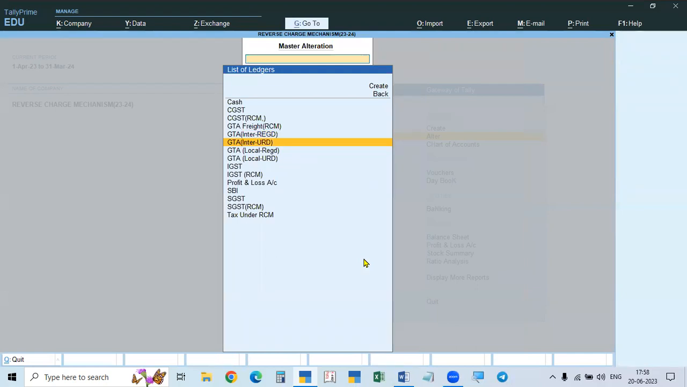Two in the state, two outside the state: registered and unregistered in intrastate, and again registered and unregistered in interstate. So interstate we completed, and then we have to open the service. What is the service? Paying freight to the GTA. So it is to be entered as, open the account as GTA freight, because there is no RCM on other freights, freight to others, or transport charges. That's why GTA freight, for that only RCM is applicable.